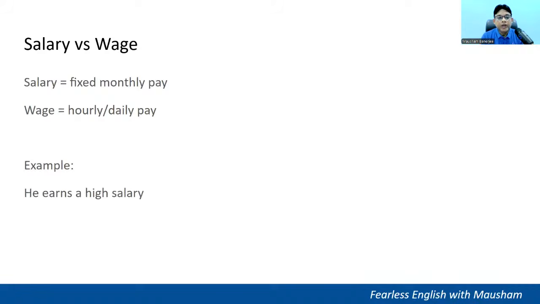Okay. Example, he earns a higher salary. However, workers are paid daily wages. So generally you will find this in blue collar workers. Many of them are working for wages, right? So salary is when you get a fixed monthly payment. But when you get the payment on, let's say, an hourly basis or a daily basis, then it's a wage.